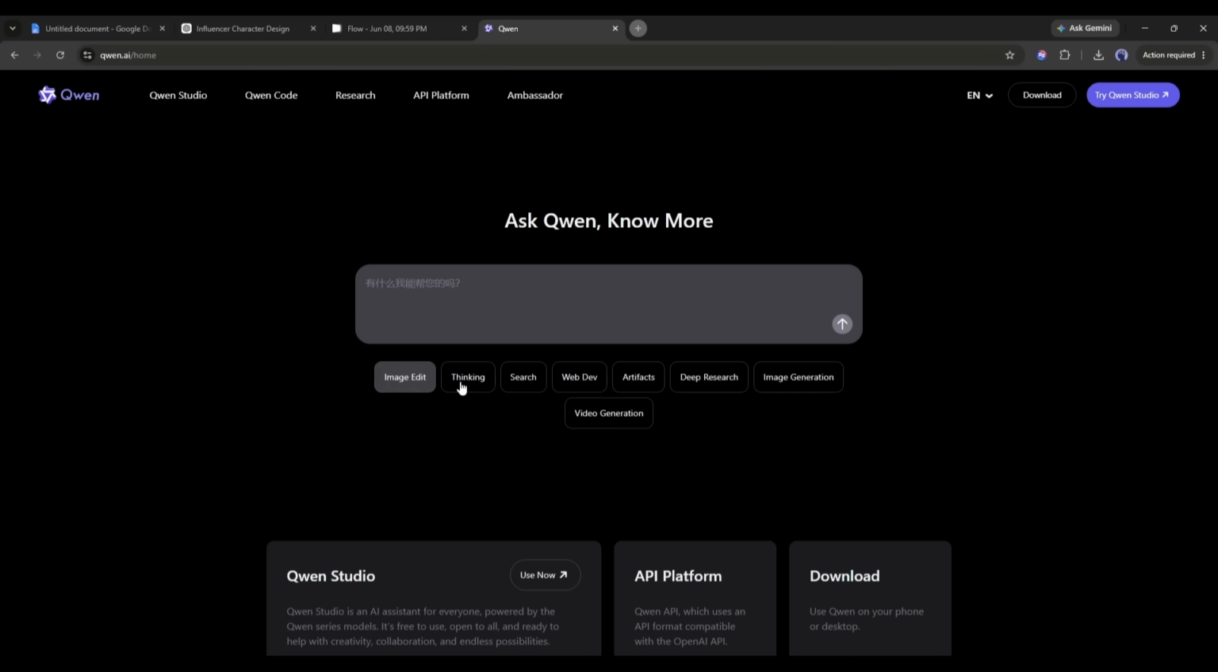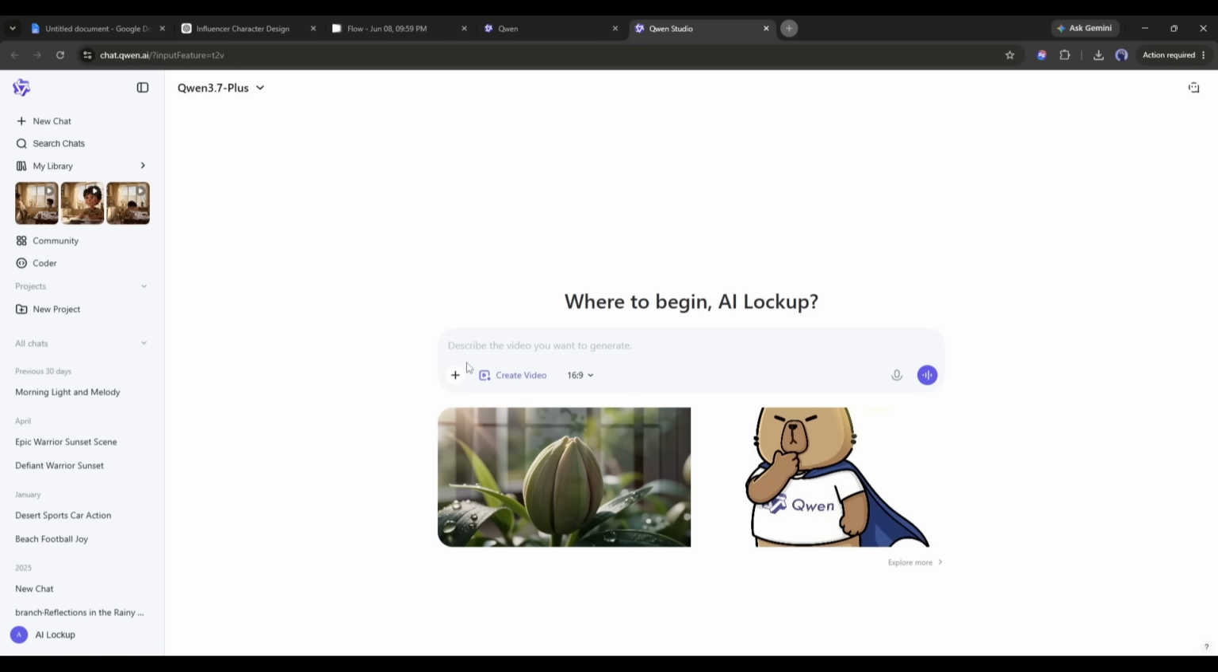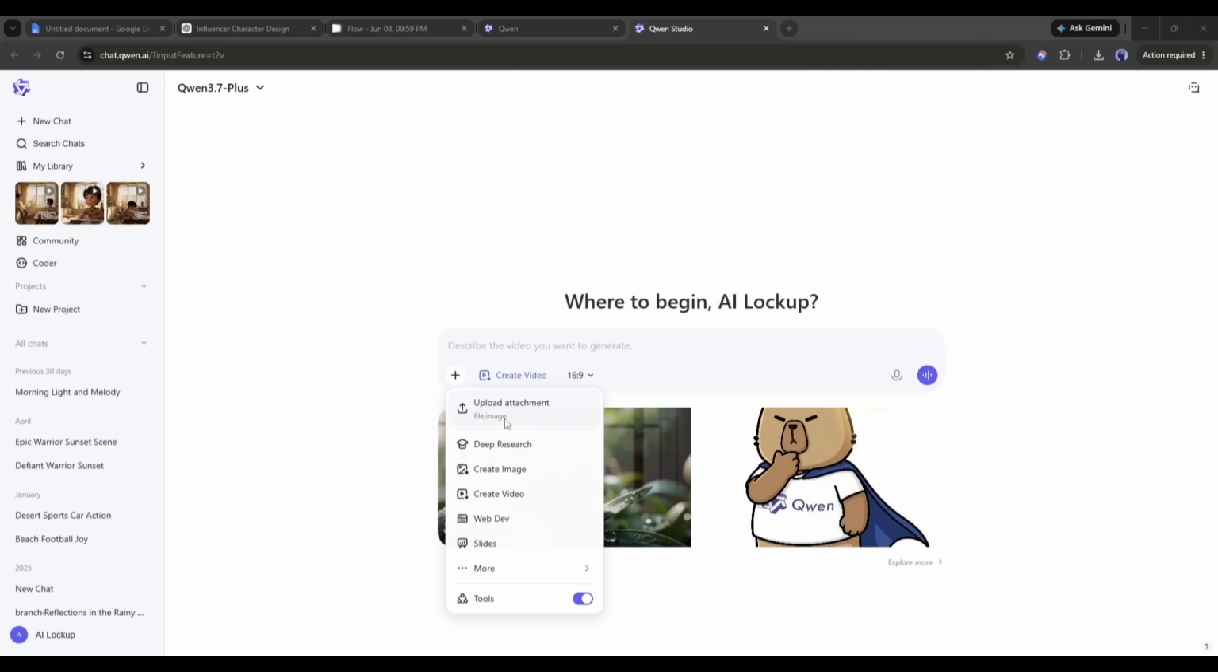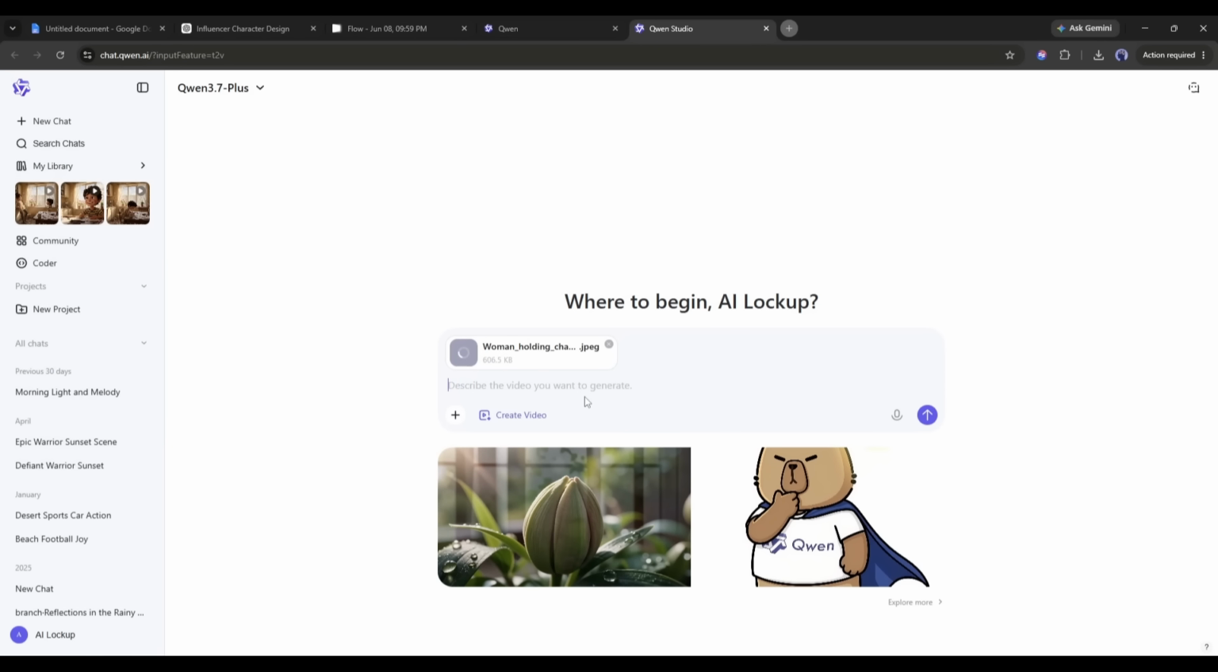At this moment, I am on the Qwen AI homepage. I will select the video generator from here. You will be redirected to the Qwen Studio. Now, click on the plus icon from here and select Generate Video Tool. Once the tool is selected, click on the plus icon again and select one of the images generated with Nano Banana. After that, we have to enter the prompt here in this box.